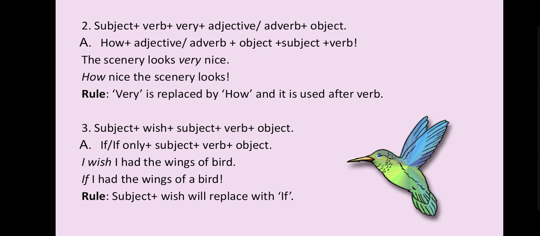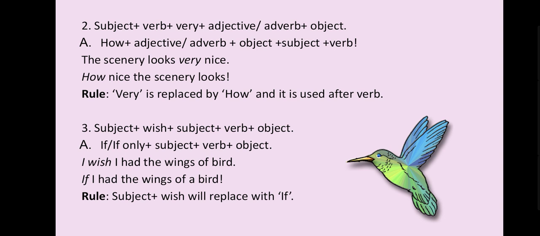Second: subject plus verb plus very plus adjective or adverb plus object. It will change like this: how plus adjective or adverb plus object plus subject plus verb. The verb will always come last, before the exclamation mark. Your sentence is like this: the scenery looks very nice. It will change like this: how nice the scenery looks! Very is replaced by how, and it is used after the verb.